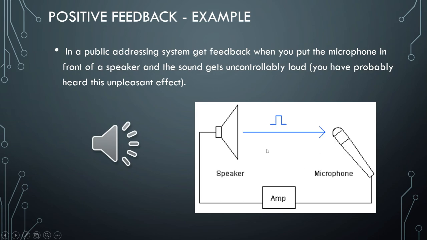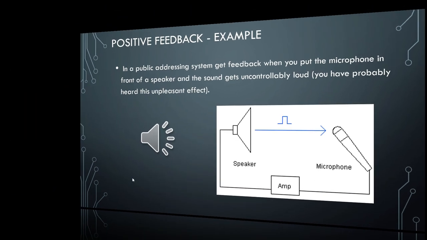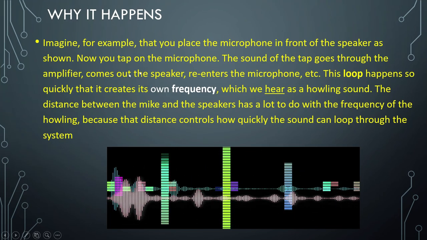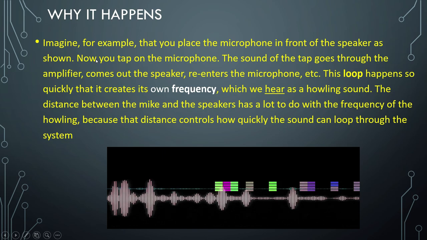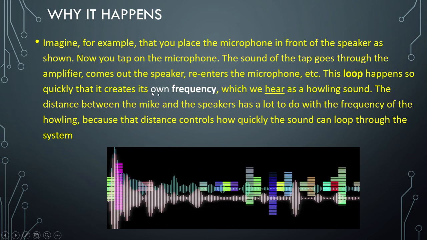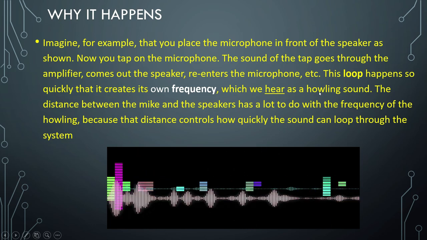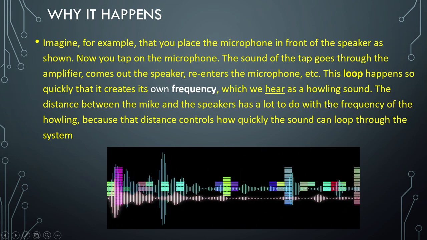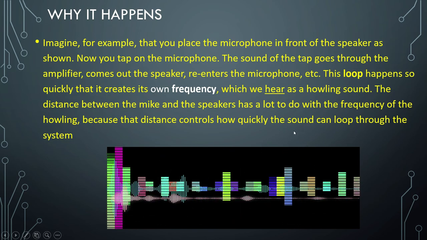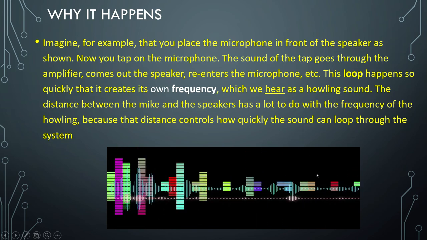Now particularly in this case, if we discuss what is happening, the microphone is giving some signal to the speaker, and again the amplifier is amplifying it. Again in the next stage it will keep on continuing the same signal. It will amplify the noise, again receive noise, and again amplify, and this complete cycle will create its own frequency, which will be like a howling sound, a big noise, which obviously we will not prefer.